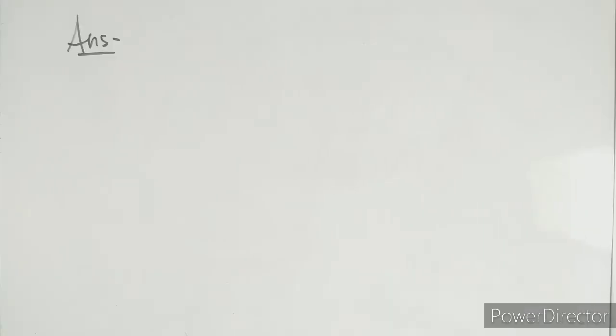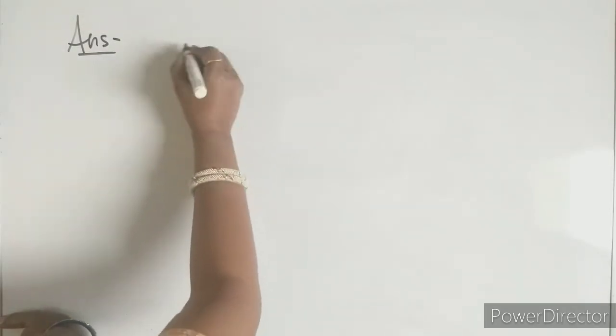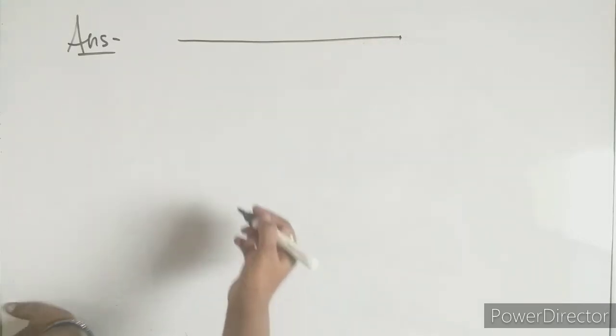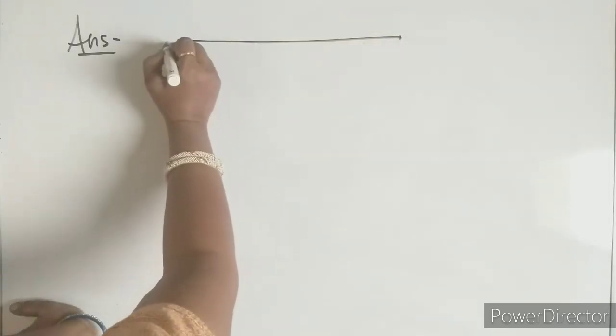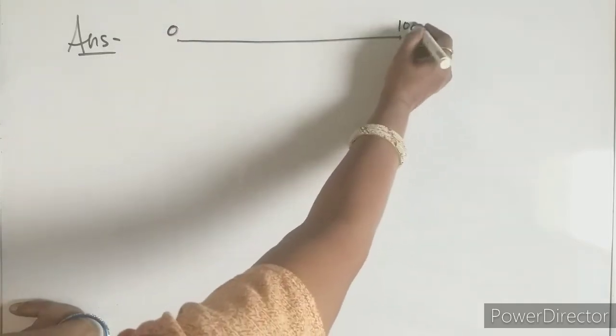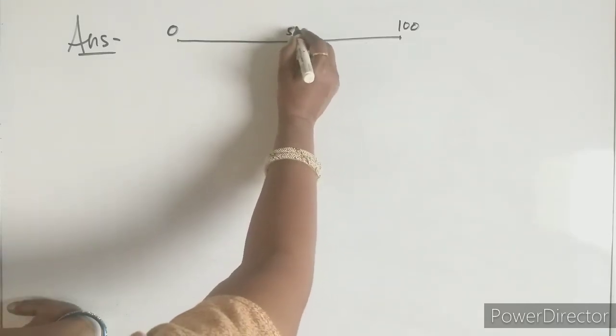Here, first of all, whenever such questions are given, the first step is to draw the diagram. Then whatever confusion there is will be cleared. So this is the meter scale. This end will be 0, this end will be 100, and after that, just mark 50.